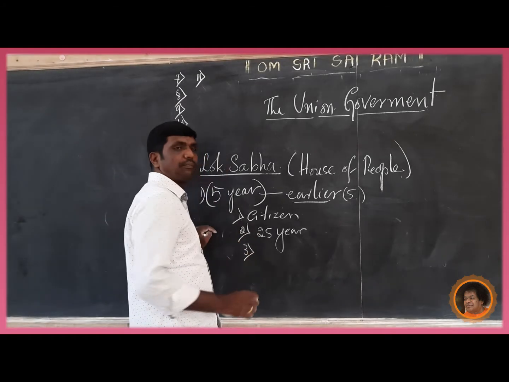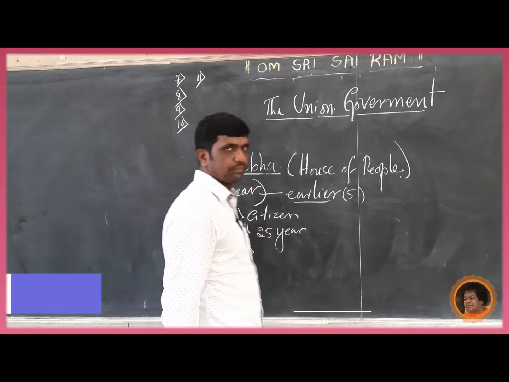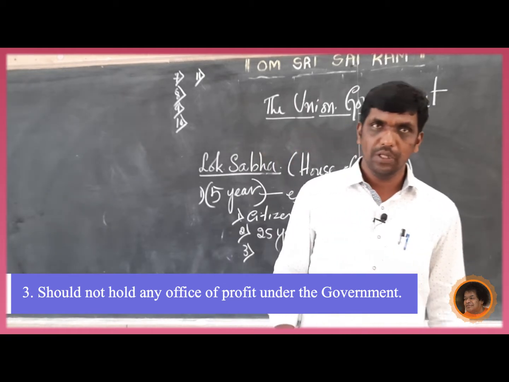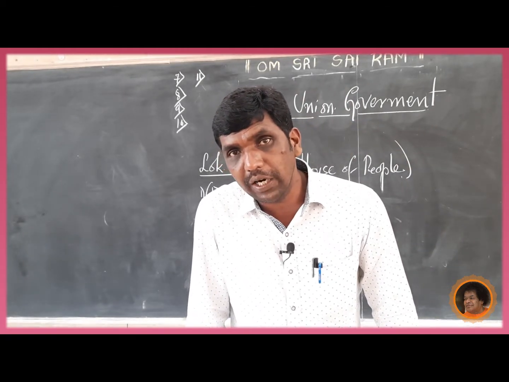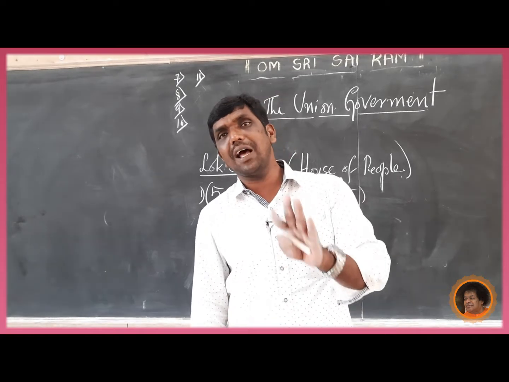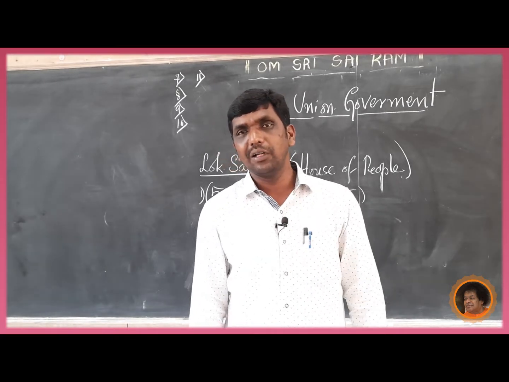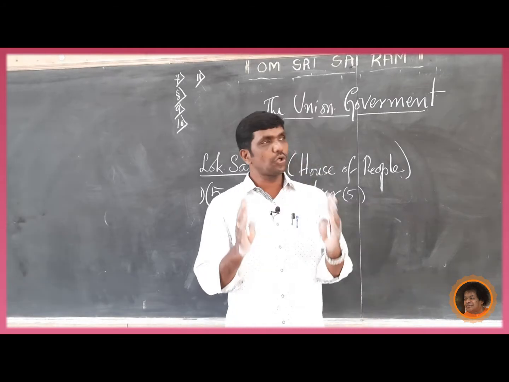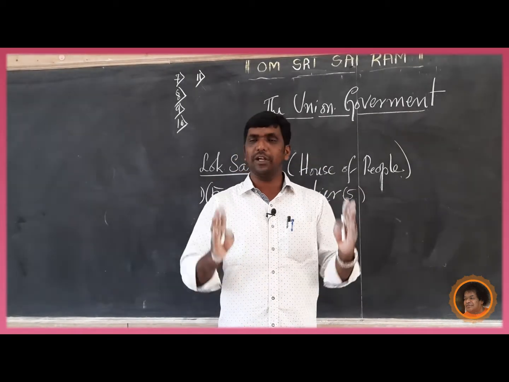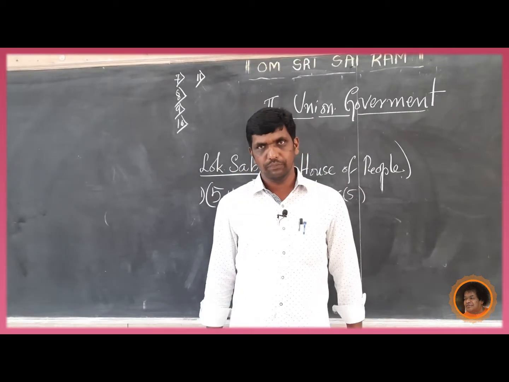Third point, should not hold any office of profit. In Kannada, ನೀನು ಯಾವುದೇ ಸರ್ಕಾರಿ ಲಾಭದಾಯಕ ಹುದ್ದೆಗಳನ್ನು ಹೊಂದಿರಬಾರದು. It means you should not hold any office of profit under the government.